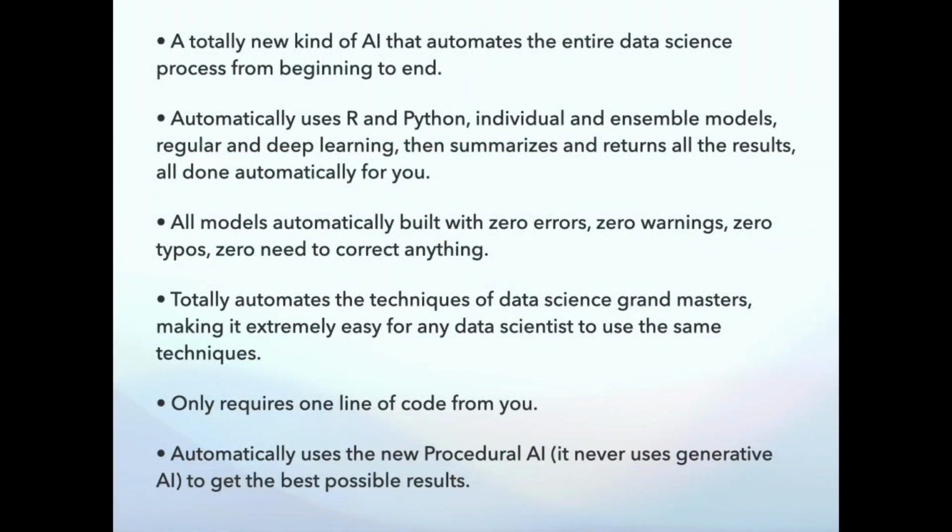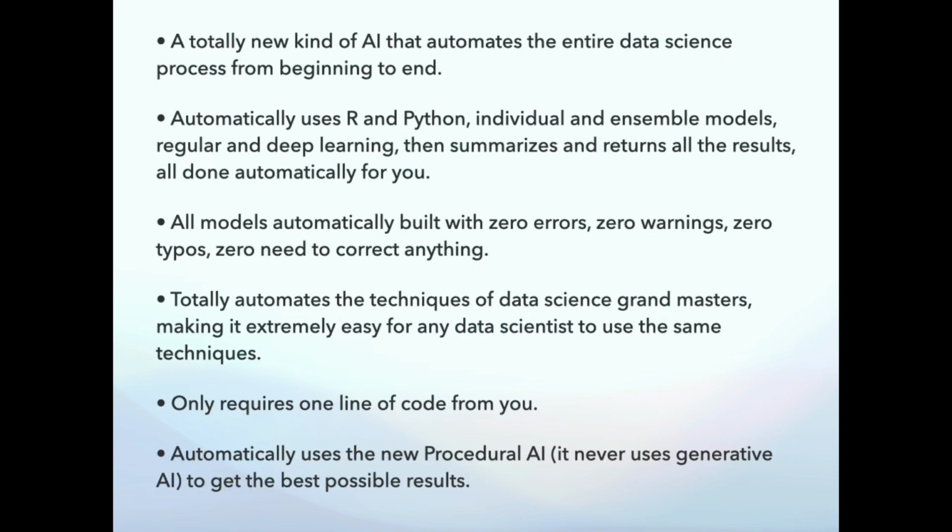So the Ensembles package is a totally new kind of AI that automates the entire data science process from beginning to end. It automatically uses both R and Python. It uses individual and ensemble models. It also uses regular and deep learning, then summarizes all that and returns all the results, and all that is done automatically for you. All models are automatically returned with no errors, no warnings, no typos, no need for you to correct anything. And it totally automates the techniques of data science grandmasters, which are ensembles, making it extremely easy for you to use those same techniques. And it only needs one line of code from you.